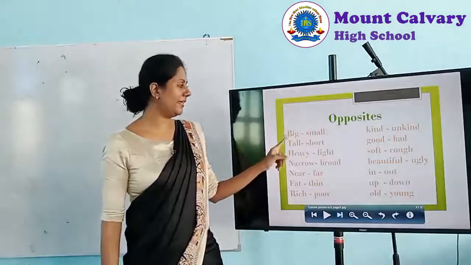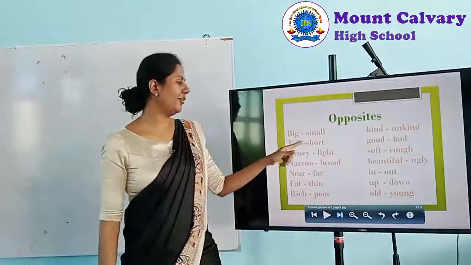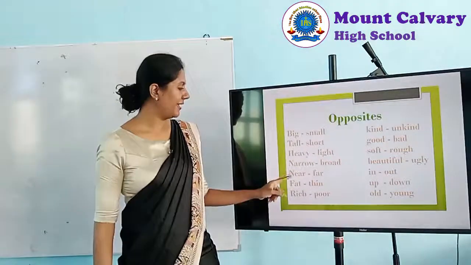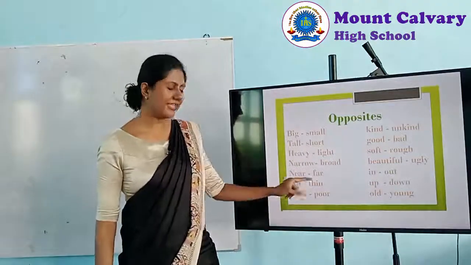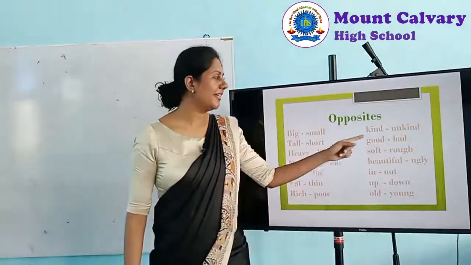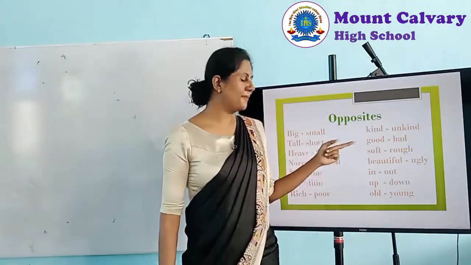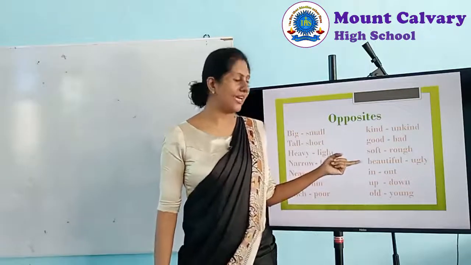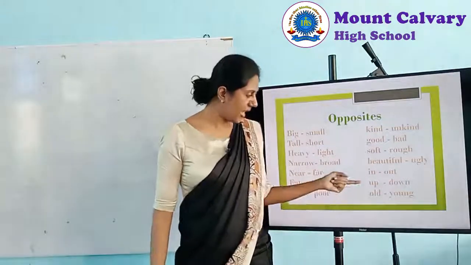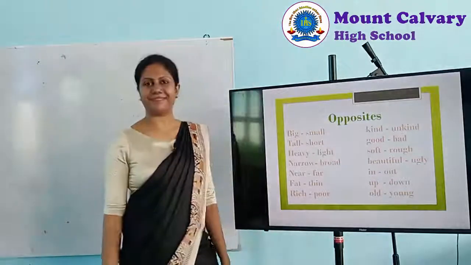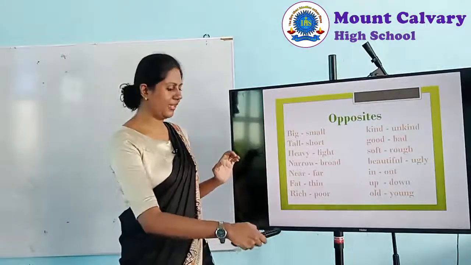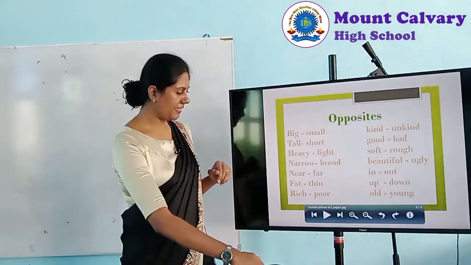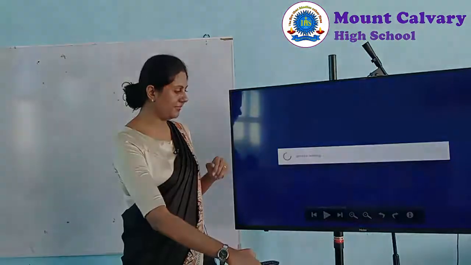Big, small. Big is the opposite of small. Tall, short. Heavy, light. Narrow, broad. Near, far. Fat, thin. Rich, poor. Kind, unkind. Good, bad. Soft, rough. Beautiful, ugly. In, out. Up, down. Old, young. These are a few opposites, right? Okay, now I guess you get an idea of opposites.